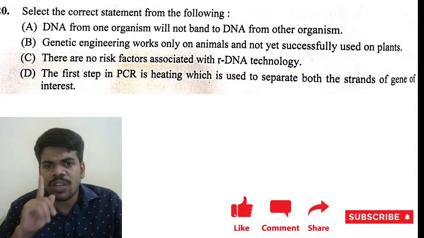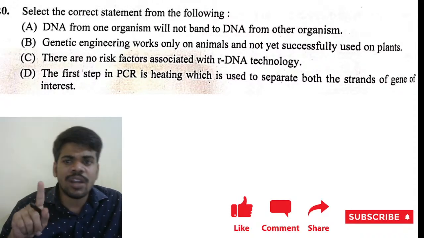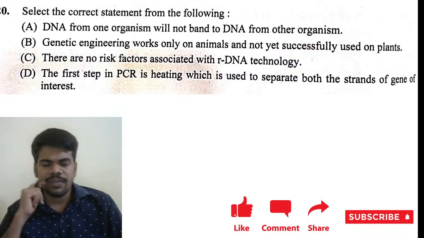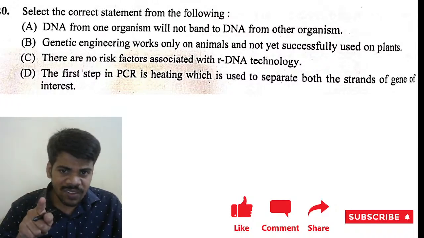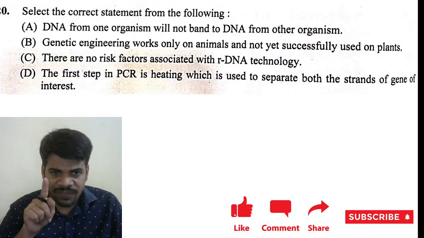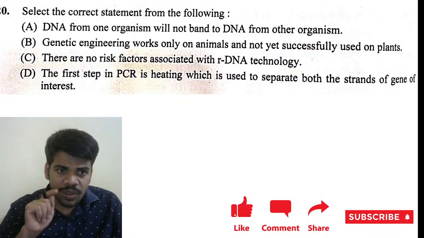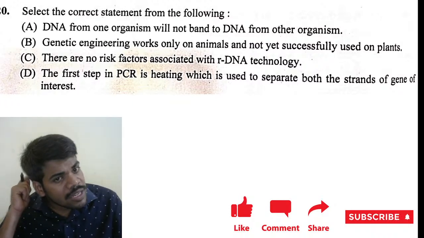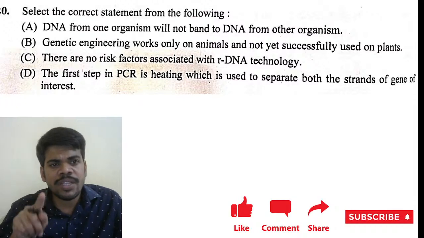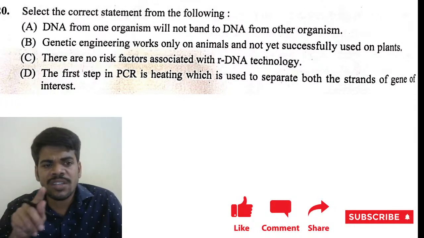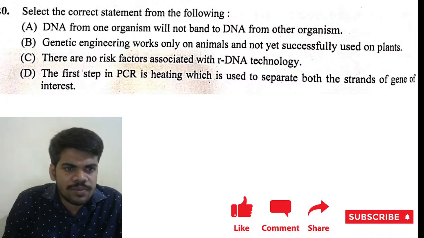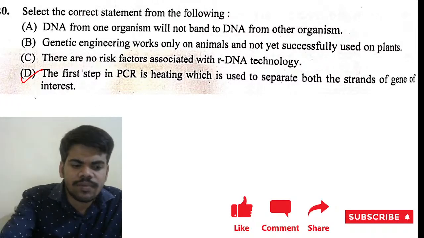Genetic engineering works only on animals and has not been successfully used on plants. This is wrong. There are no risk factors associated with rDNA technology. There are risk factors, so this is a wrong statement. Last statement: the first step in PCR is heating, which is used to separate both the strands of the gene of interest. Correct.